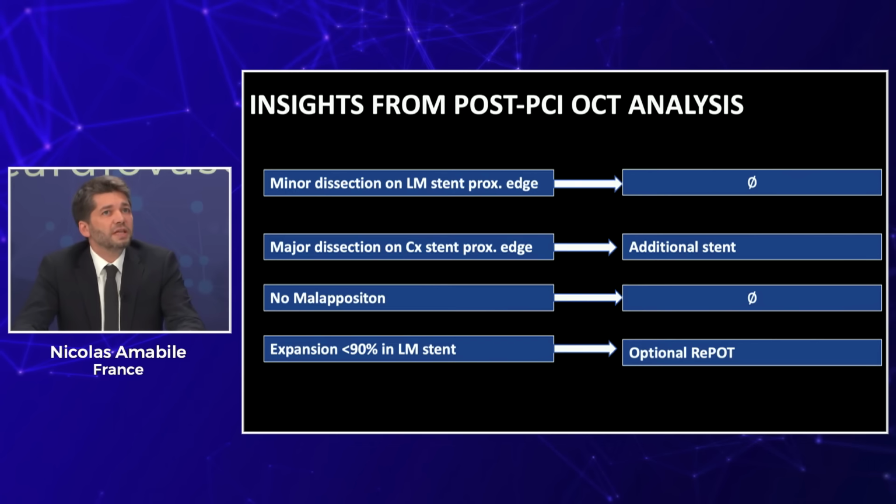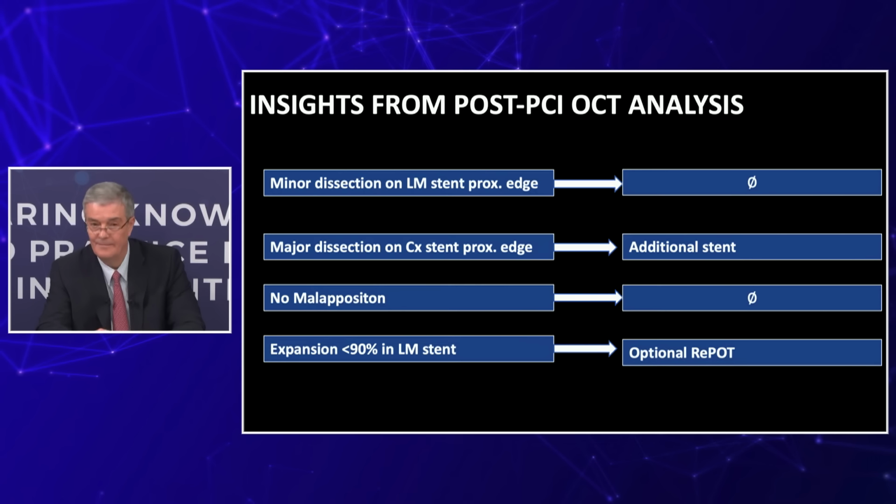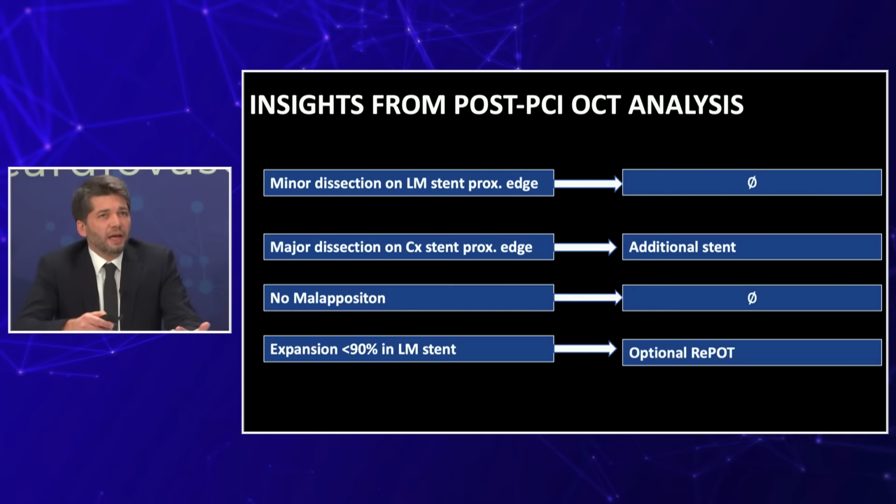There is a major dissection on the proximal edge of the circumflex stent, and we have to put an additional stent. There is no malapposition, and the expansion is between 80 and 90%, so we have the option to report on to October. If we stick with the Lehmann criteria, we can say that an expansion over 80% in the left main is correct. But in October, it was more than 90%, which is debatable.